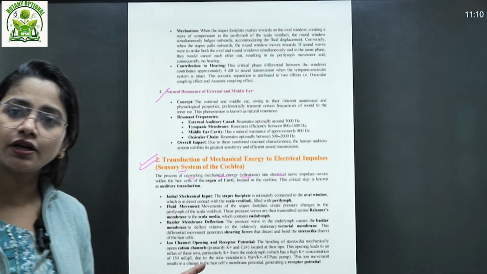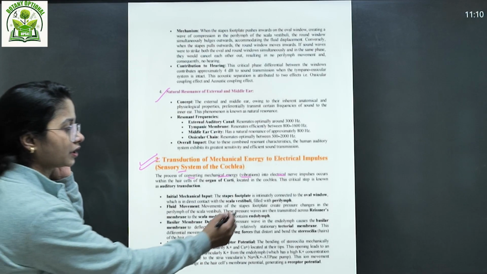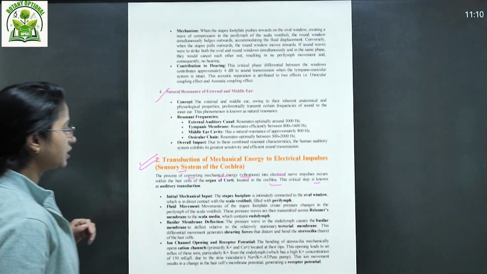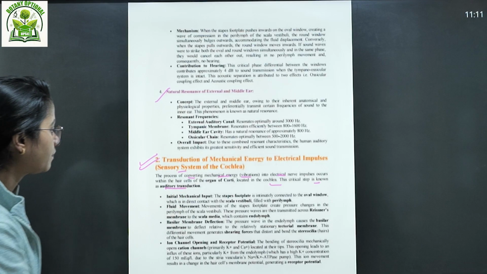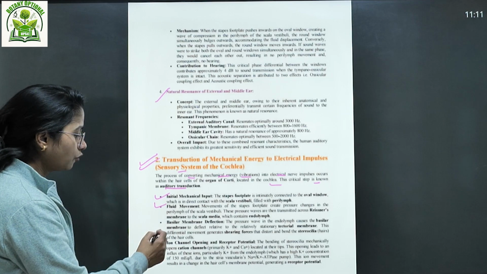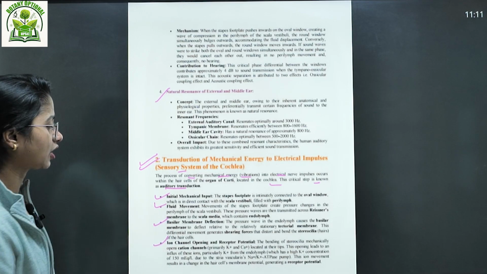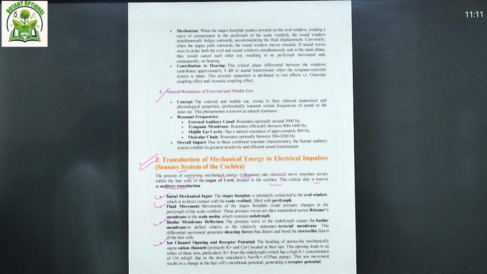We have already talked about the organ of Corti, that is located in the cochlea. This critical step is known as auditory transduction. Okay, first, what is in it? Initial mechanical input, fluid movement, basilar membrane, then ion channel opening. Okay, how is it happening? The mechanical energy is converting into electrical impulses.